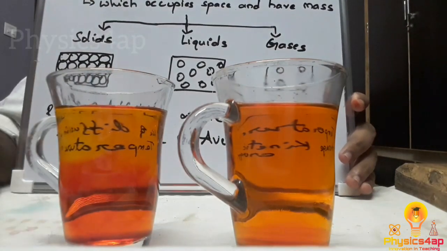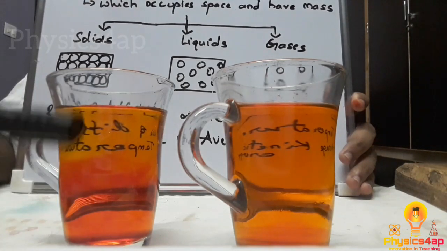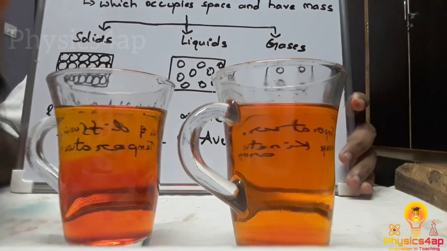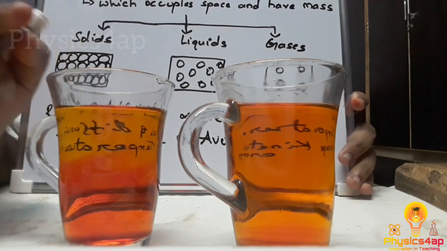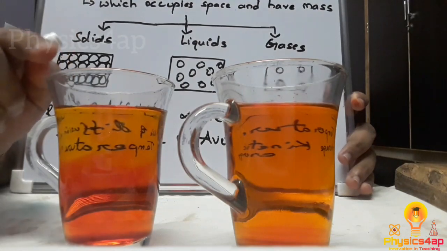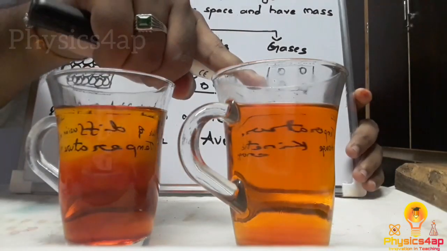Down there the color is still present, but up top it is somewhat left out. As the kinetic energy is less in cold water, the particles cannot move in all directions as fast. They can move, but they won't move faster when compared to hot water.